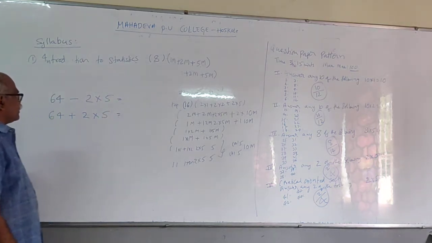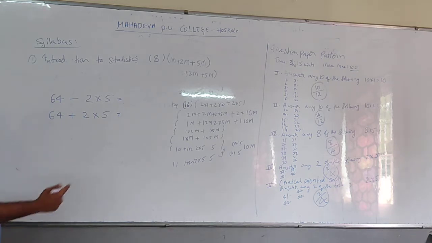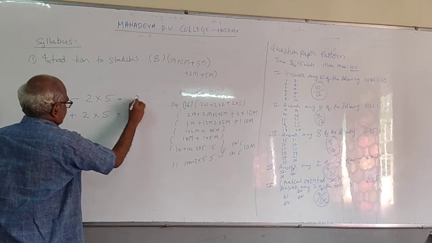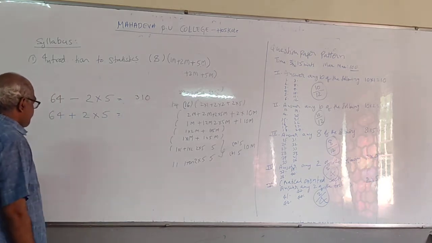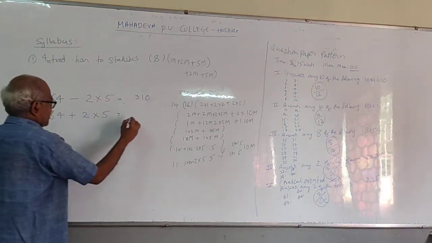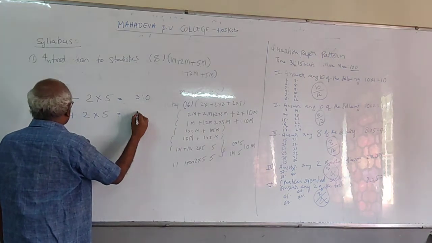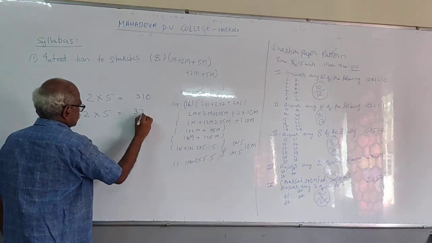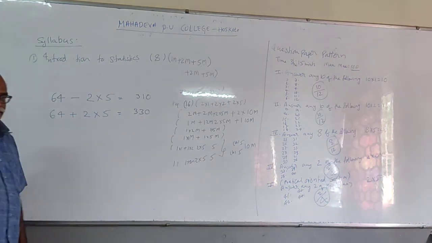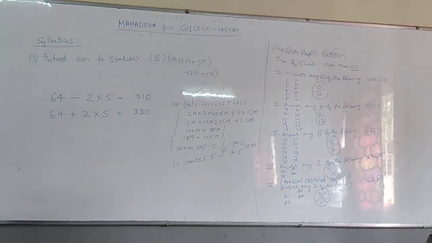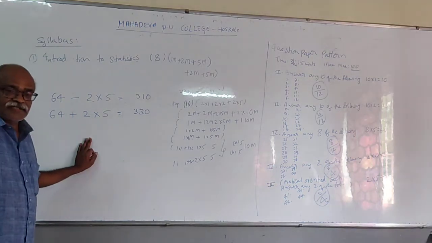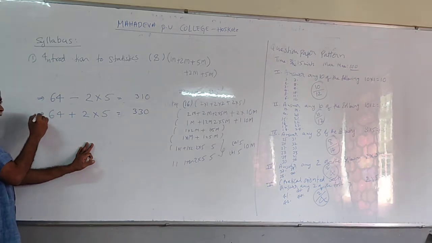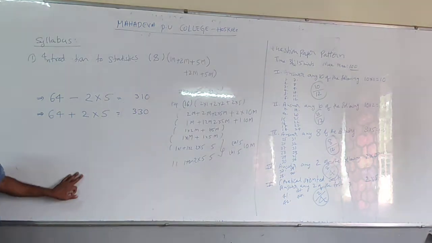The student wrote the answer for this as 66. So this is the numerical part where he went wrong.